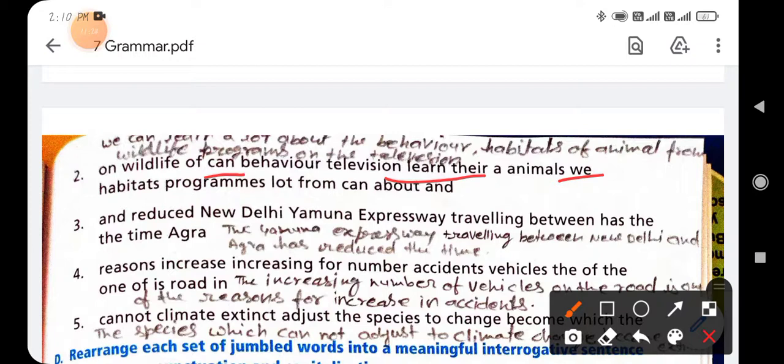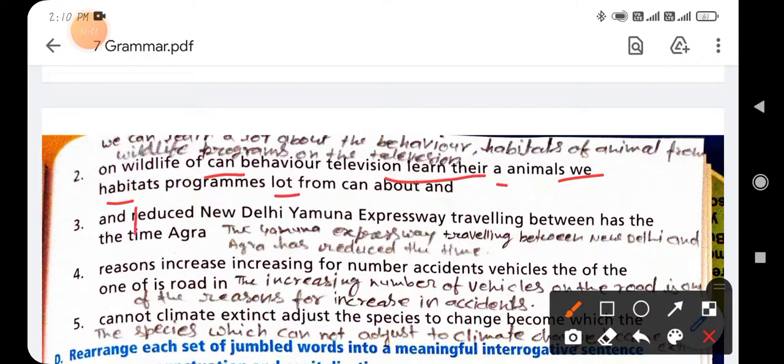We can learn a lot about the behavior, comma, habitats of animals from wildlife programs on the television.